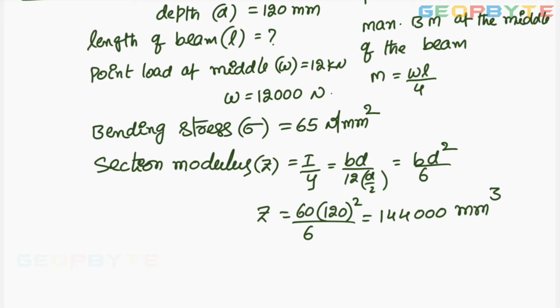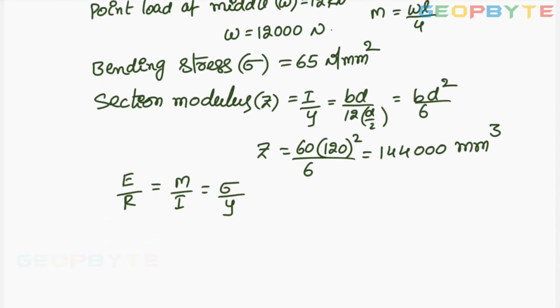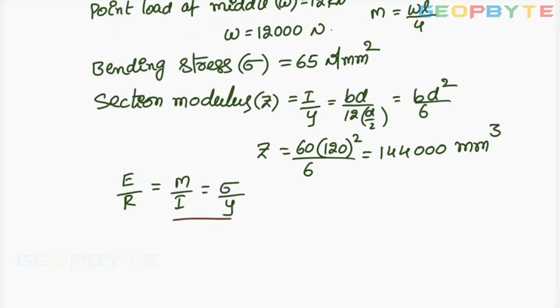Now the bending moment. Bending equation E by R equal to M by I equal to sigma by Y. From this relation, I can write that M equal to I by Y into sigma.